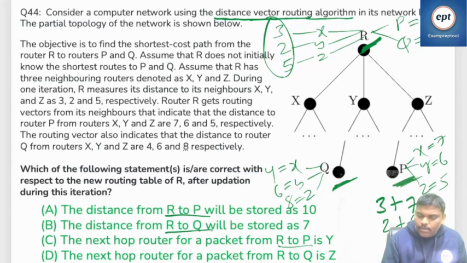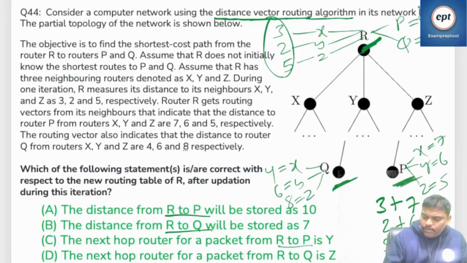One more way is R to Z first, 5, plus Z to P how much? 5. So 3 plus 7 is one possibility, 2 plus 6 is one more possibility, 5 plus 5 is 10. These are the R to P possibilities. So 3 plus 7 is 10, 2 plus 6 is 8, 5 plus 5 is 10. So 8 is better.